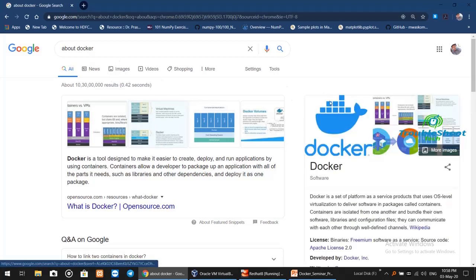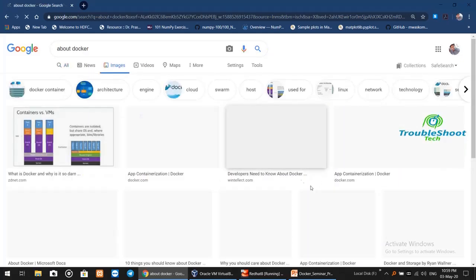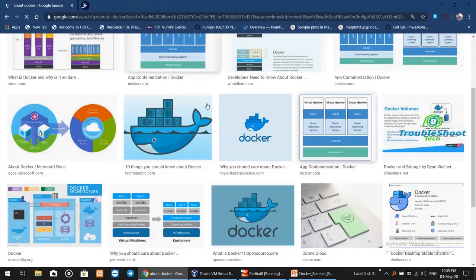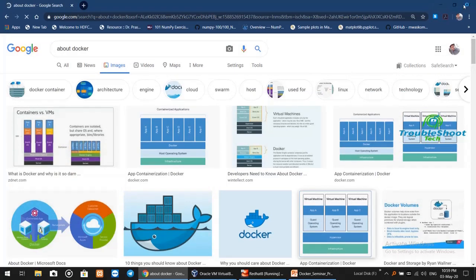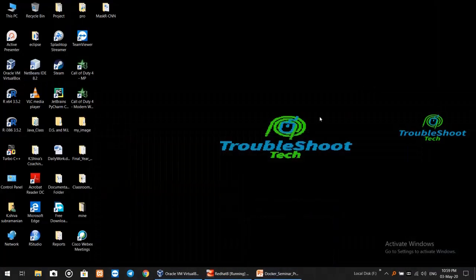So Docker is just a container application where you put all those softwares in it and develop all those things. That is the beauty of Docker. Like this, you can see the containers, and we can ship them.